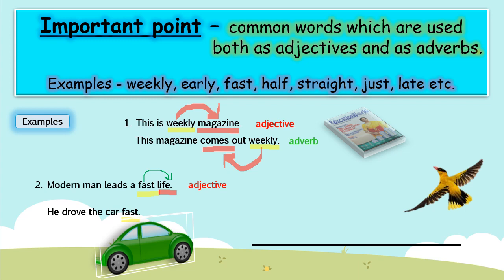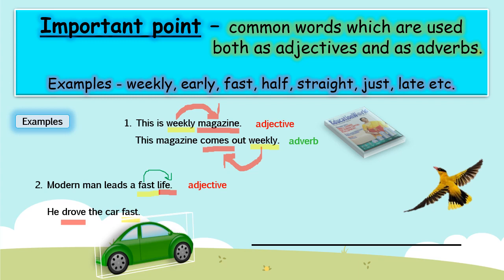Now in the second sentence, he drove the car fast. What was he doing? He was driving. How? Fast. So children, here the word fast is describing the word drove, and drove is the past tense of the verb drive.